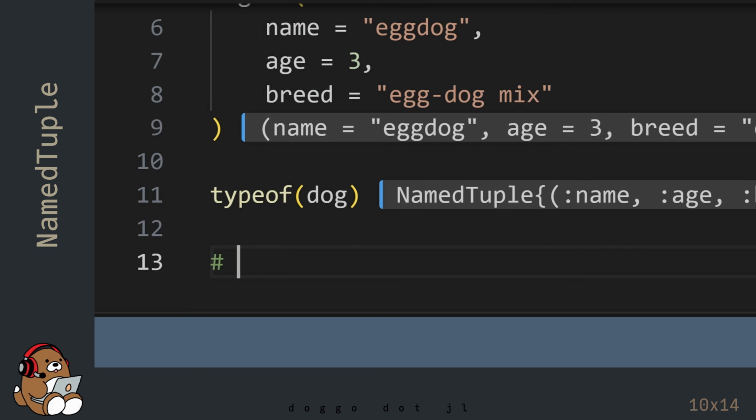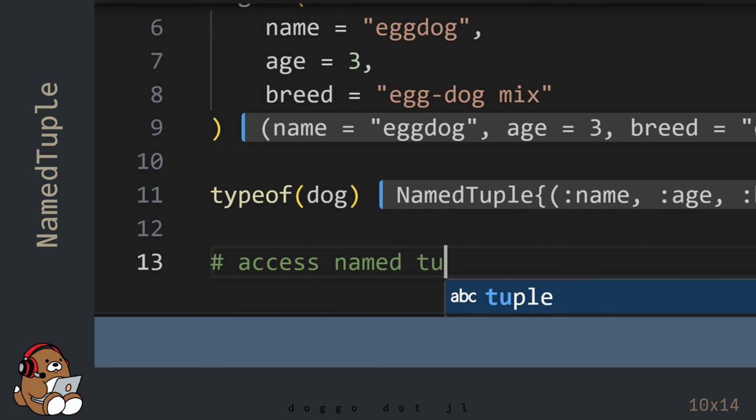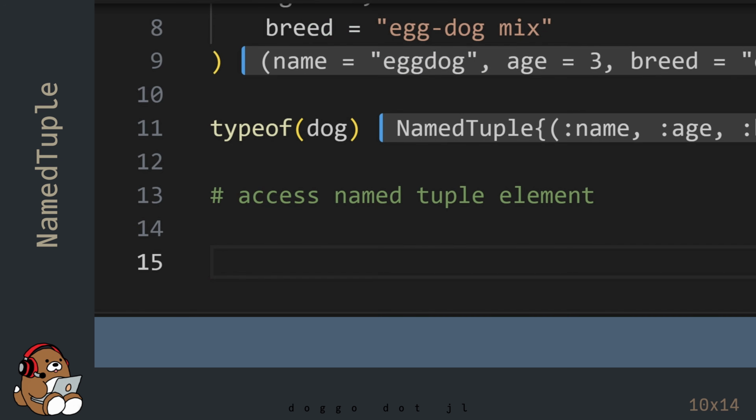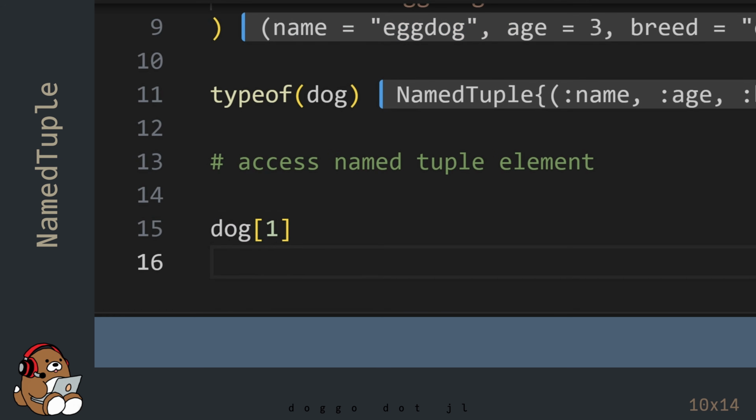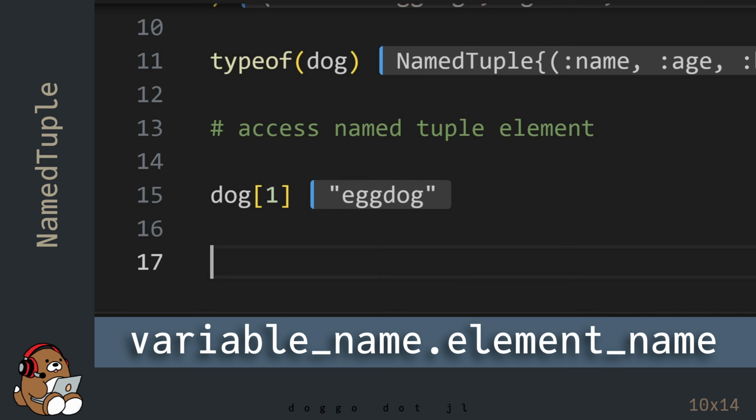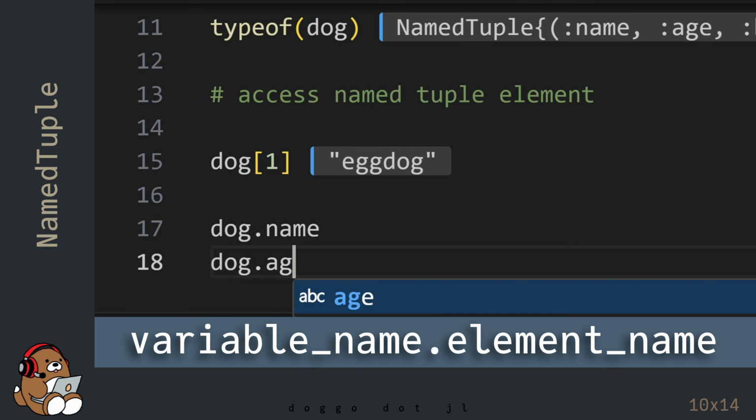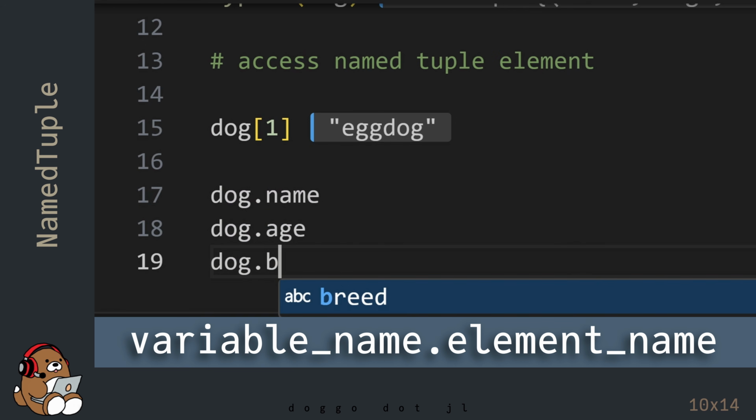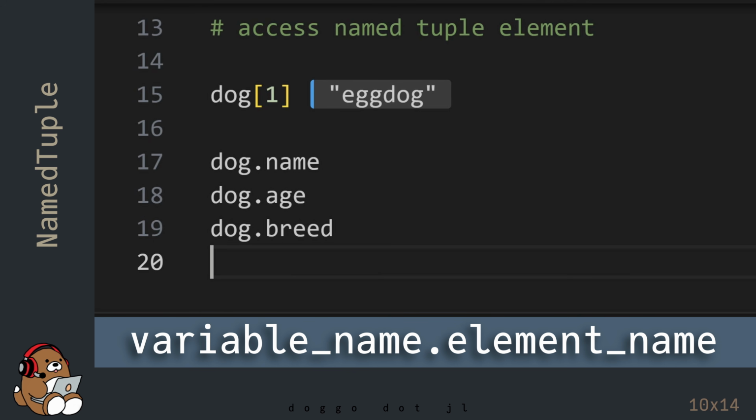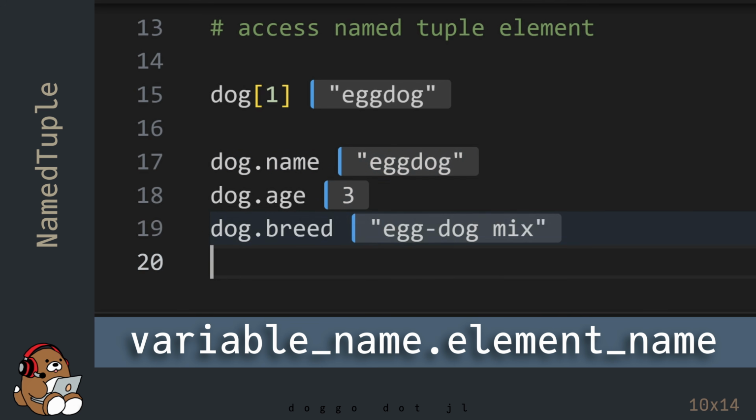To access an element in a named tuple, you can use an index number just like you can with a tuple. Boring! Or you can use the name of the element by using the variable name for the named tuple, followed by a dot, then the element name. Depending on your data, it may be easier to refer to your data by name rather than using an index number.